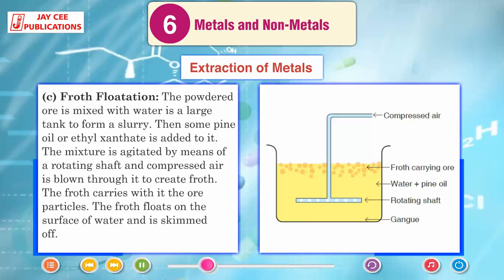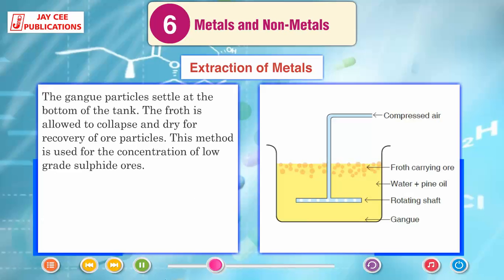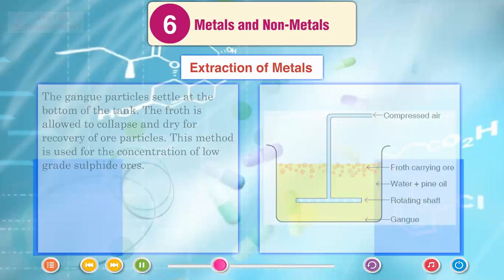Froth flotation. The powdered ore is mixed with water in a large tank to form a slurry. Then some pine oil or ethyl xanthate is added to it. The mixture is agitated by means of a rotating shaft and compressed air is blown through it to create froth. The froth carries with it the ore particles. The froth floats on the surface of water and is skimmed off. The gangue particles settle at the bottom of the tank. The froth is allowed to collapse and dry for recovery of ore particles. This method is used for the concentration of low-grade sulfide ores.